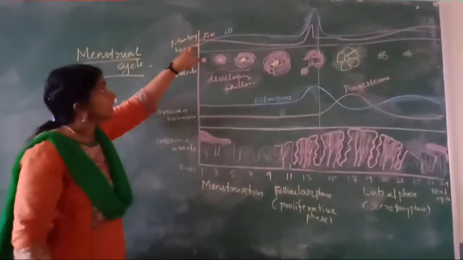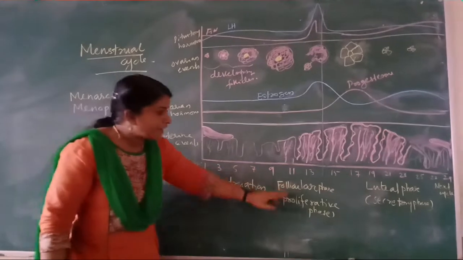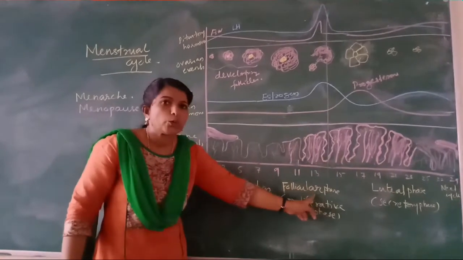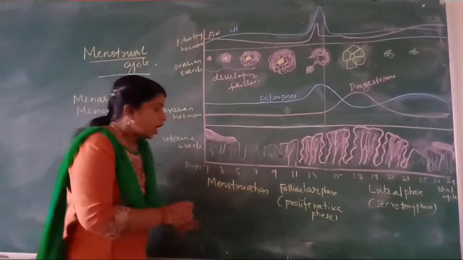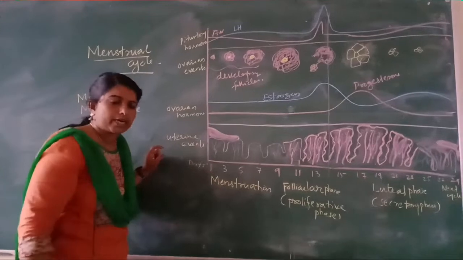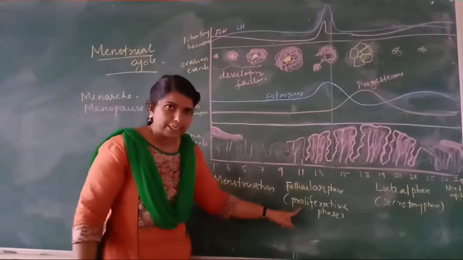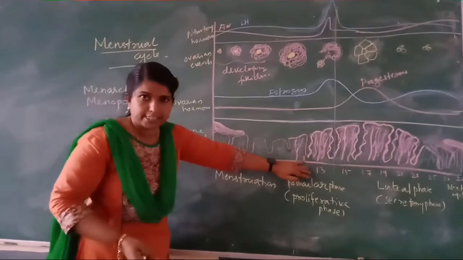LH, FSH, those are the pituitary hormones. So, the second phase is the follicular phase or proliferative phase. Because now you know the endometrial lining is completely broken. So by proliferation it regenerates. Okay, that is the second phase.